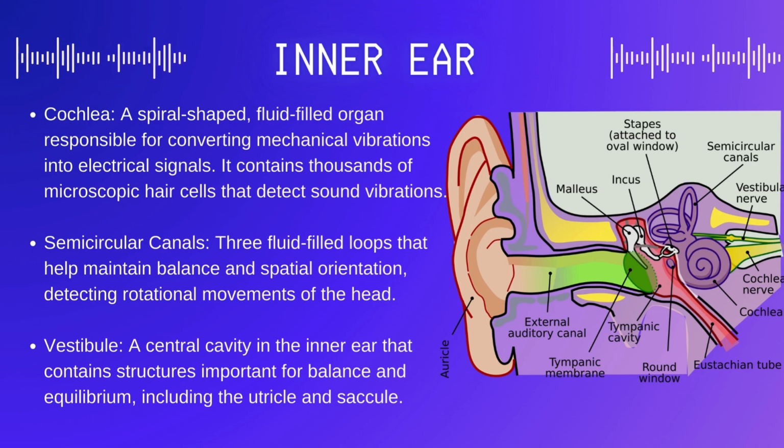Finally, we come to the vestibule. Within the vestibule, we find the utricle and saccule, specialized organs that detect linear acceleration and the orientation of the head with respect to gravity. Together with the semicircular canals, the vestibule plays a pivotal role in our ability to stand, walk, and maintain posture.